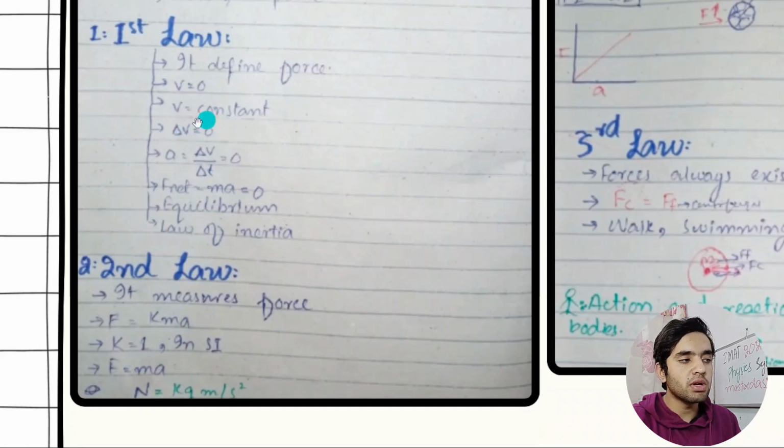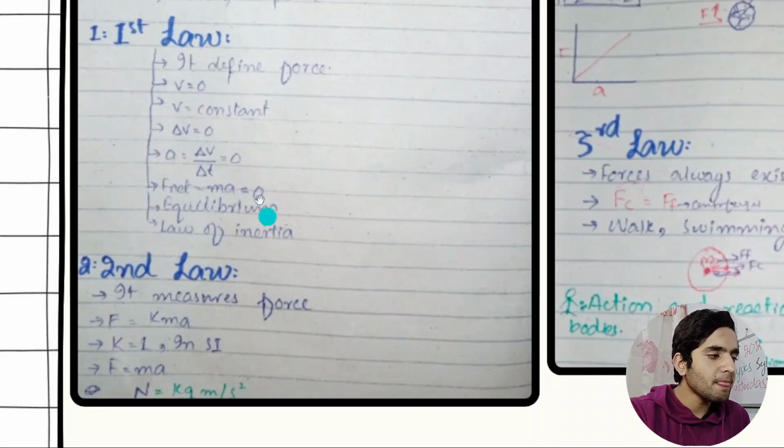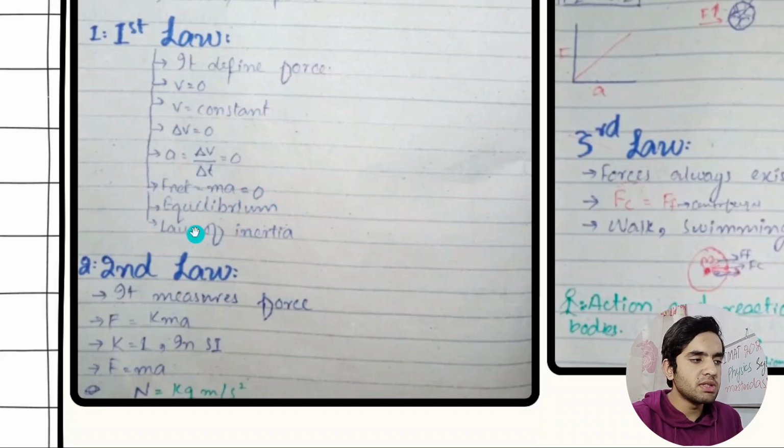When the body is moving constantly, there is no change in velocity. I explained earlier, Vf minus Vi. If the body was moving initially at 5 meters per second and the final velocity was 5 meters per second, then Vf minus Vi is equal to 0. That's why acceleration will be 0, and then F net, the force, will be 0. Equilibrium. This is also known as the law of inertia.